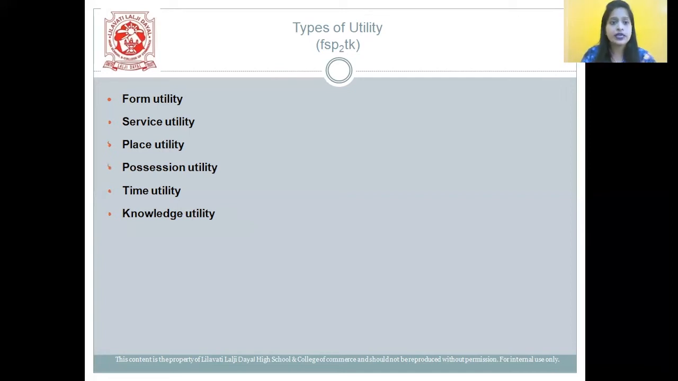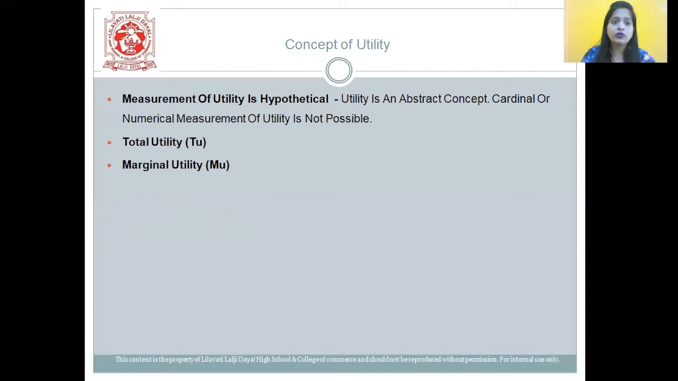Let's move on to the next answer of this chapter, students, and here we're talking about the concept of utility. First one, students, is that the measurement of utility is hypothetical. What does this mean? Here utility is an abstract concept. Cardinal or numerical measurement of utility is not possible. So that is, measurement of utility is hypothetical.